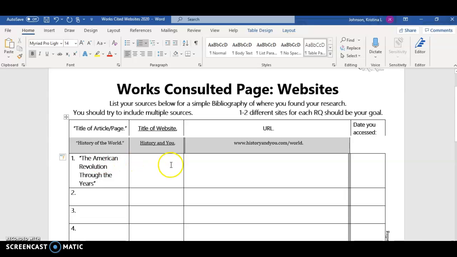Okay. Then what is the title of the website? It is from History and You. Sorry, I just noticed that there is an example done for you. So we're just going to go with that.